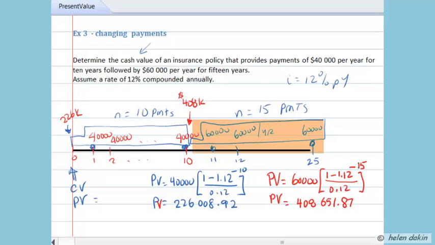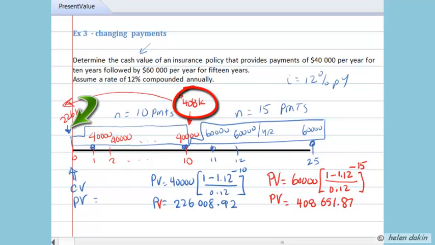In order to determine the cash value of these two annuity payments, how do we determine the cash value? Well, the cash value assumes a focal date of today. So what we have is 226K today, but in order to find the present value or cash value of that $408,000, we need to bring it back to today's date. So how do we do that? We need to multiply that $408,000 by the compound discount factor over a 10-year period. So we need to multiply that by 1 plus i to the negative 10 exponent, discounted over the 10 years. So that will be another step in our problem.